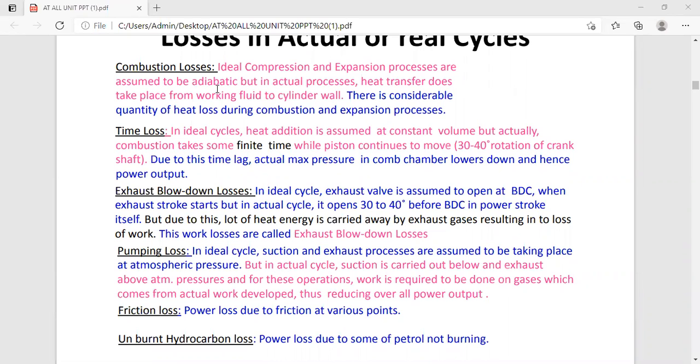Now, related to the second point, time losses. In the ideal cycle, the heat addition process is assumed to be at constant volume, whereas in the actual cycle the burning of the fuel does not take place instantaneously. At a certain instant, it does not happen. The entire process of combustion takes a definite time interval.